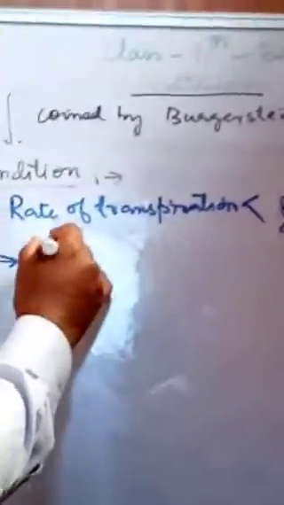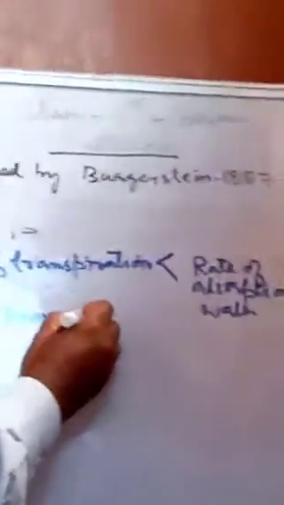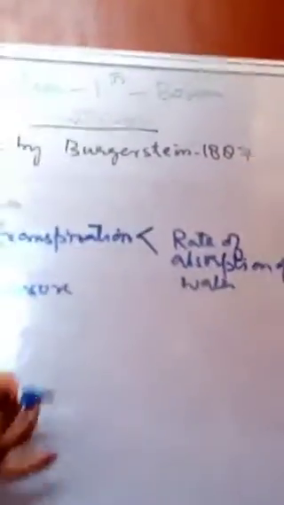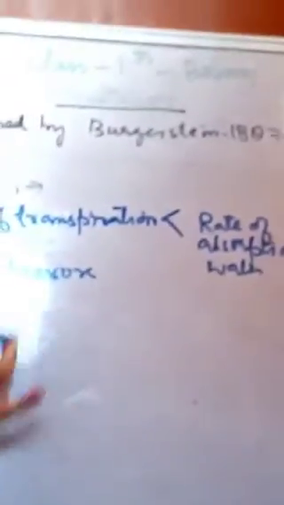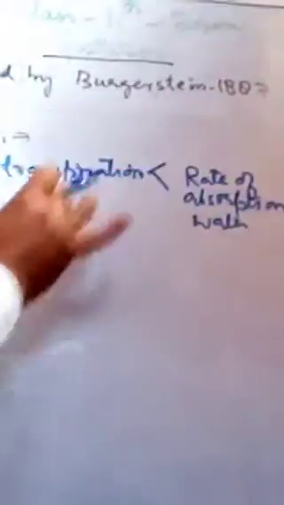Now, for this guttation a force is necessary, that is, a pressure develops, and that pressure which is responsible for guttation to take place is called the root pressure. It is because of this root pressure that the upward movement of water takes place in herbaceous plants. So what is the main condition responsible for guttation?